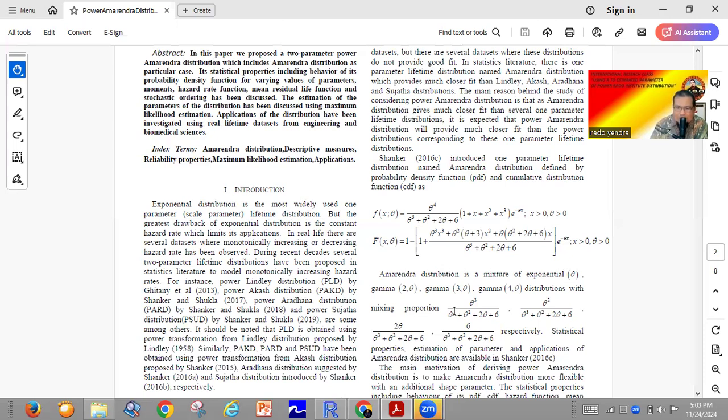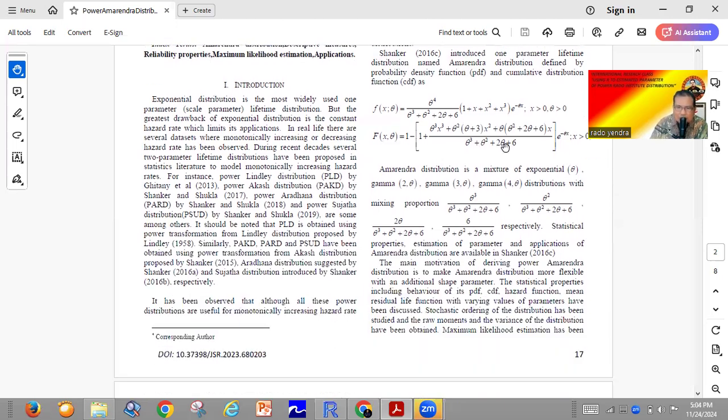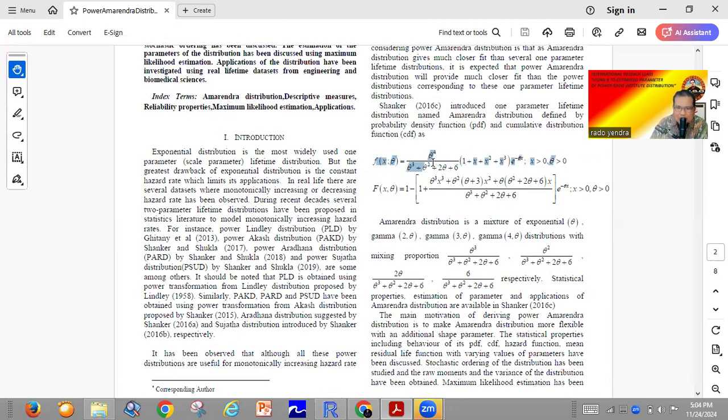If we use the concept of mixture distribution, we will find this density function.